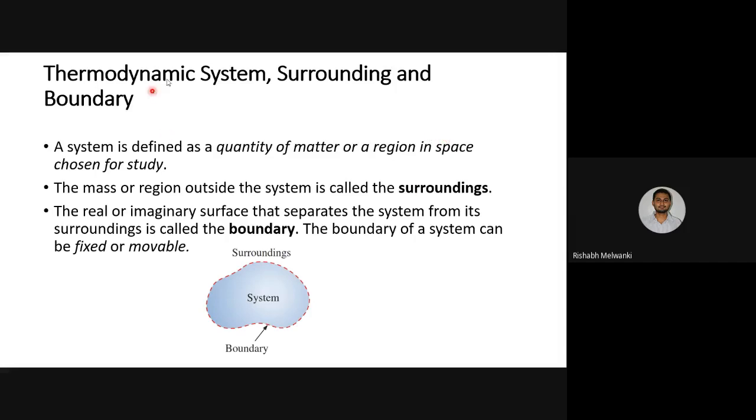Next, we saw system, surrounding, and boundary. What is a system? A quantity of matter in space chosen for study. It has a boundary, and the area outside the system is known as surrounding. When you consider system, boundary, and surrounding together, that is known as the universe. Now, boundary we have four main types: real, imaginary, fixed, or movable.